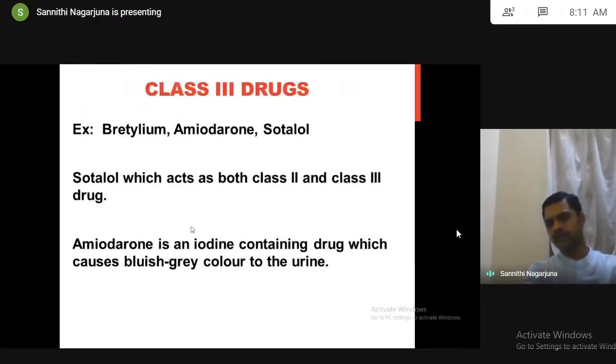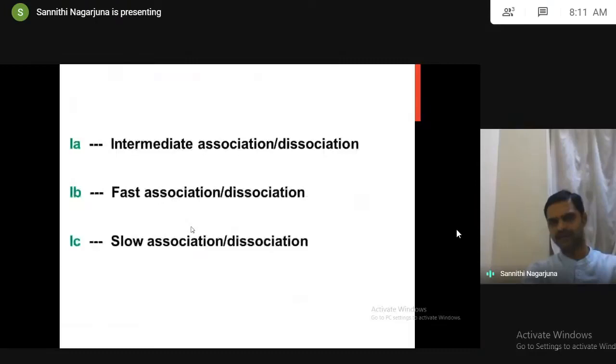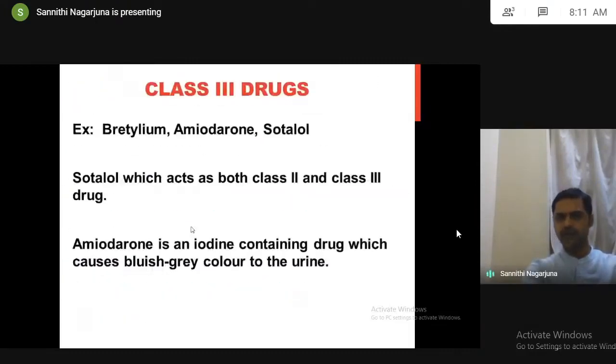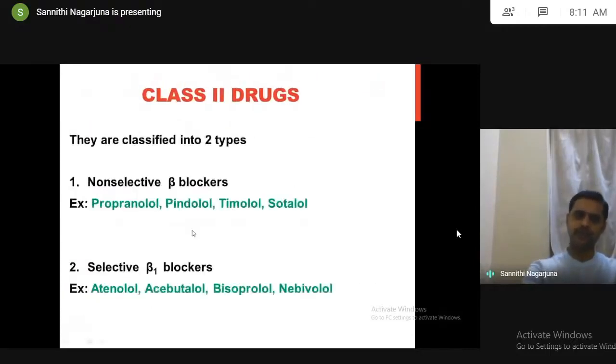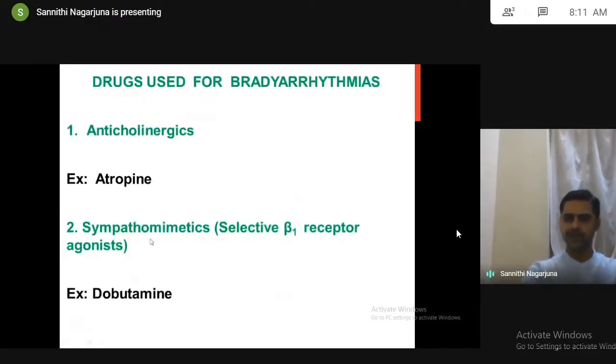So these are all the drugs used for tachyarrhythmias: class 1, class 2, class 3, class 4. And I told you very few patients suffer from bradyarrhythmias, and the drugs used for bradyarrhythmias include anticholinergics. As you know, acetylcholine decreases heart rate, so we use anticholinergics, majorly atropine. Next, sympathomimetics, because for tachyarrhythmias we use sympatholytics, beta blockers. Here we use sympathomimetics, especially beta 1 agonists, because beta 1 is located in the heart. The beta 1 agonist is dobutamine. So these are all the drugs used for bradyarrhythmias.